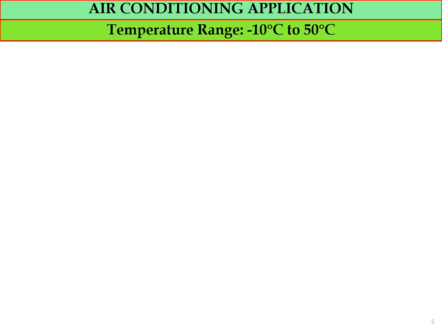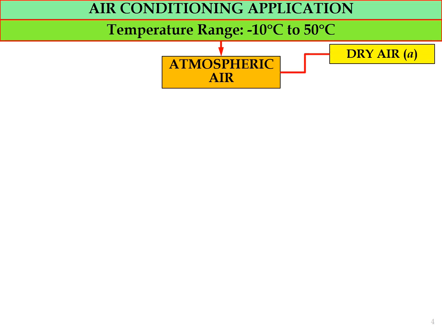That's why we have the maximum limit up to 50 degrees Celsius, because this value already considers the heating process. So atmospheric air consists of dry air represented by the symbol A, and water vapor represented by the italic V symbol.